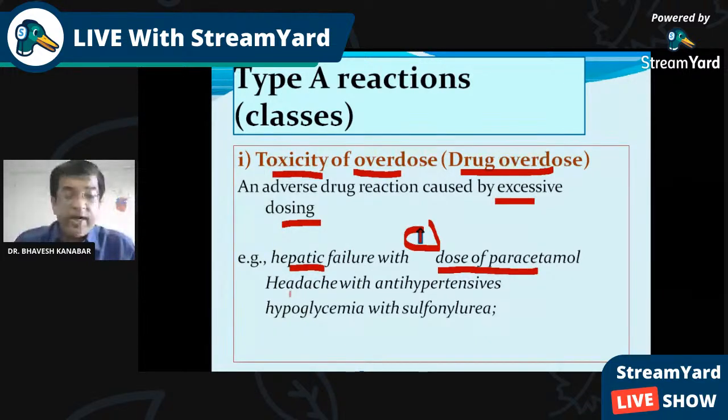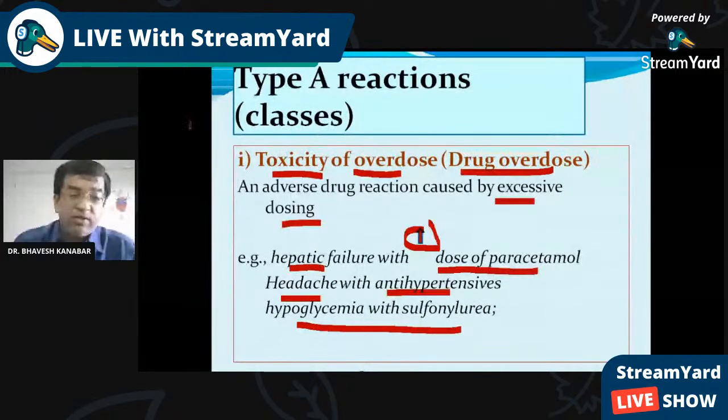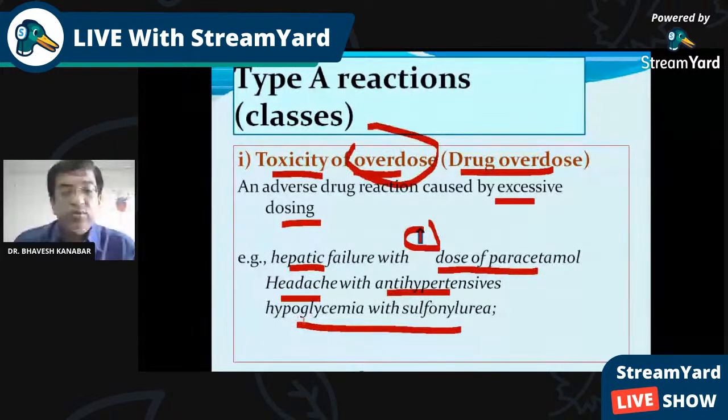Then with antihypertensive, headache. Hypoglycemia with sulfonylurea. Sulfonylureas are the drugs which are used in diabetes. Whenever you give a dose above the normal limit, it will lead to hypoglycemia. So the common problem with anti-diabetic drugs is hypoglycemia. We have discussed in diabetes that because of skipping of meals or because of a high dose of the anti-diabetic drug, when we give an overdose, the reaction is produced. So that is an example of toxicity of the overdose.